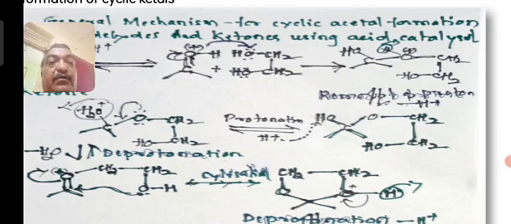So the OH group of the ethylene glycol containing the lone pair moves towards the carbonyl carbon, and at the same time the electron-deficient positively charged oxygen gets stabilized by the shift of the pi bond of the carbonyl group, and you will get this cyclic product with the two valencies of the carbon.